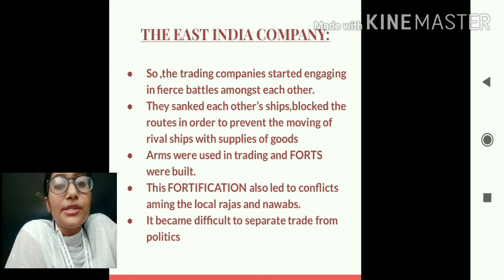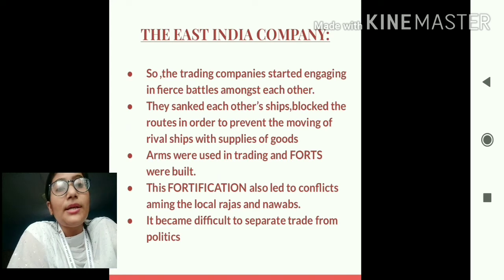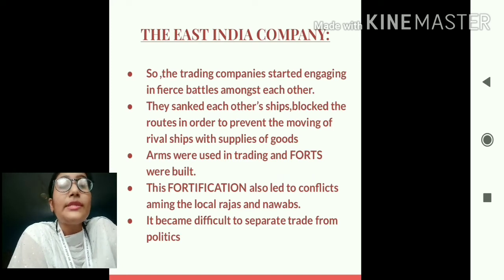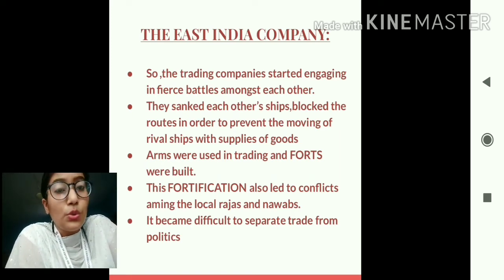So the various measures that were adopted by these companies to eliminate competition were sinking each other's ships and blocking of the routes in order to prevent the moving of the rival ships with supply of goods. They even blocked the routes in order to prevent the other company from taking these resources. Even arms were used in trading and forts were built.